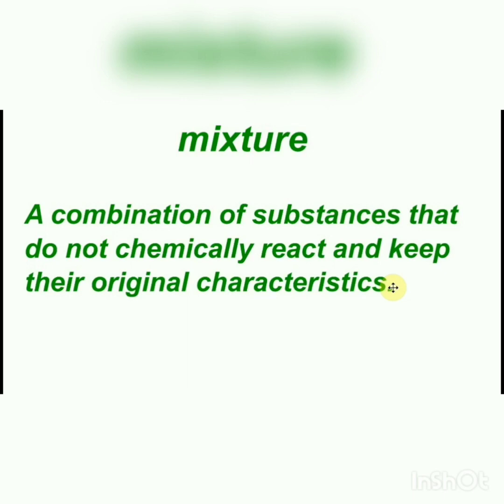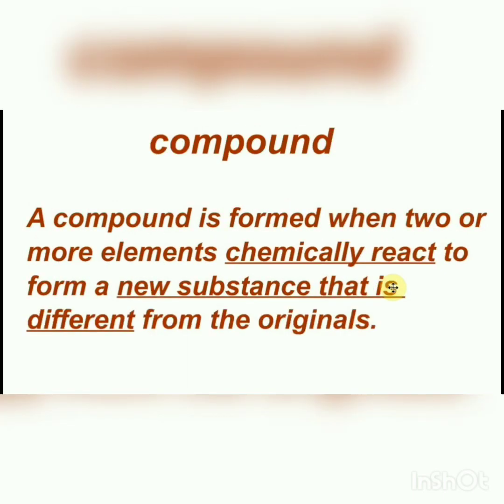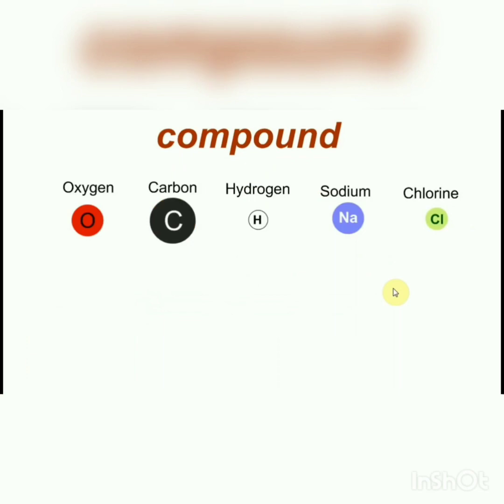So, let's compare that now to a compound. A compound is formed when two or more substances or elements chemically combine together to form a new substance. The new substance so formed is completely different in characteristics or properties from the original constituents that make up a compound.